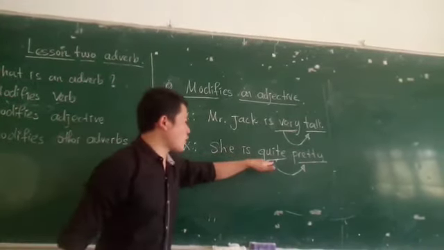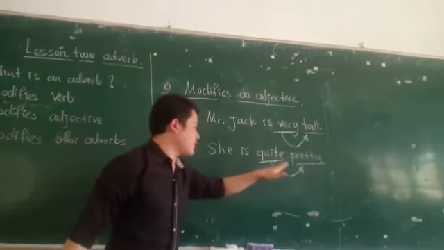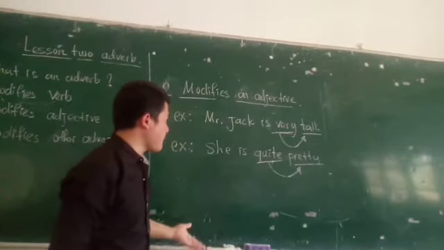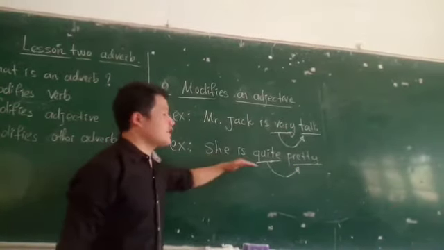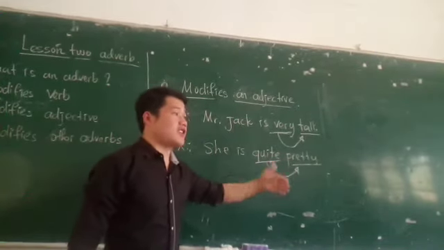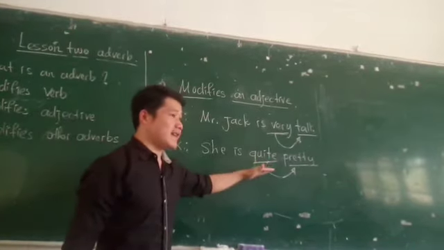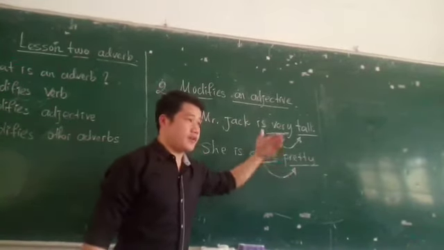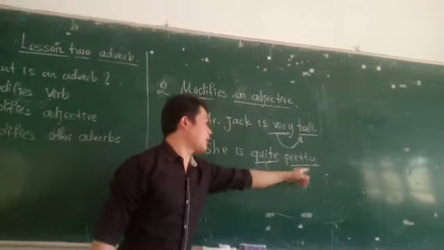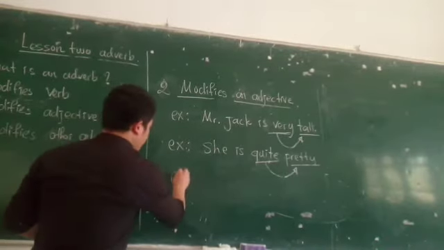She is quite pretty. Pretty is an adjective. Quite is an adverb describing pretty. Why? Because she is pretty. Also, we know that she's pretty, but we also use quite to describe or to tell more and make it clearer about the pretty. Okay. Next one.